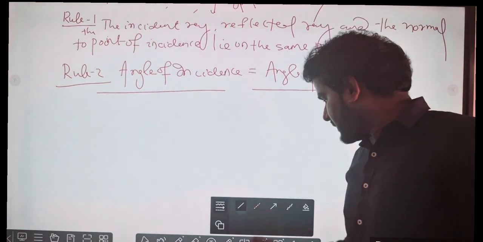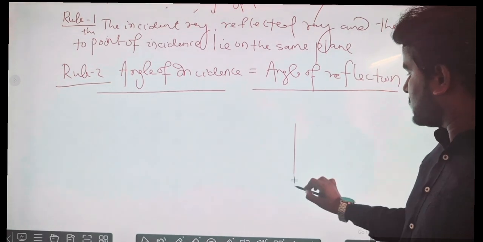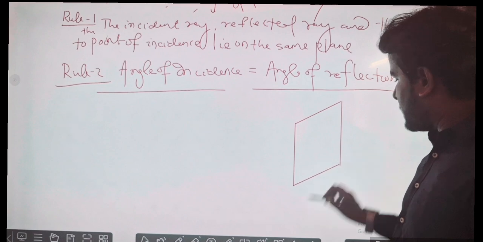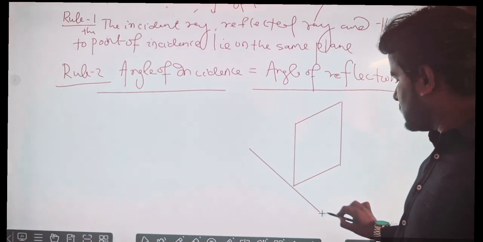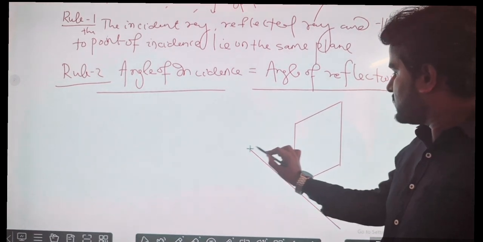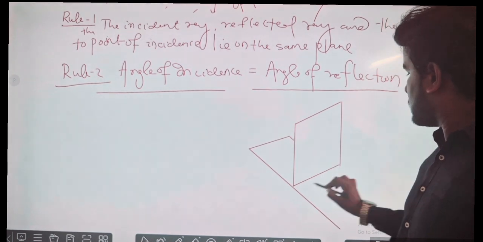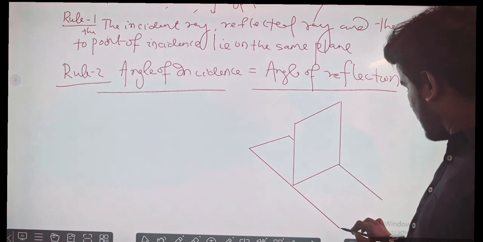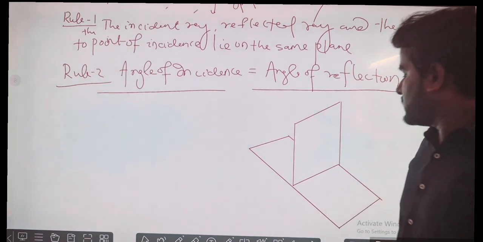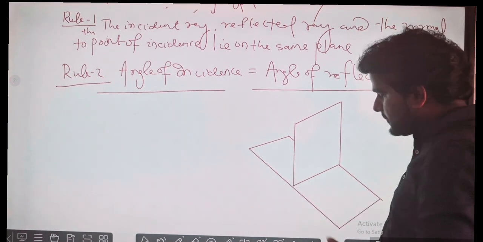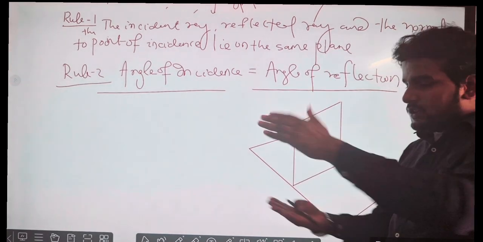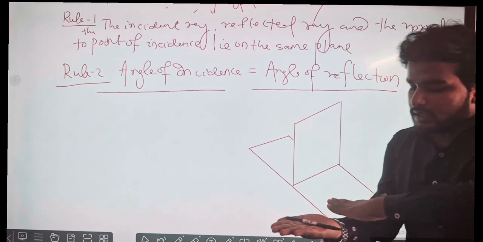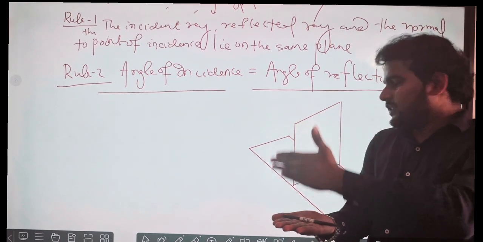So here, let me draw a three-dimensional concept you have to know. You can observe that I have drawn, suppose this is a sheet of paper, this is another sheet of paper. One paper is kept like this, another paper is kept like this. Cardboard. This cardboard is horizontal, this cardboard is vertical.